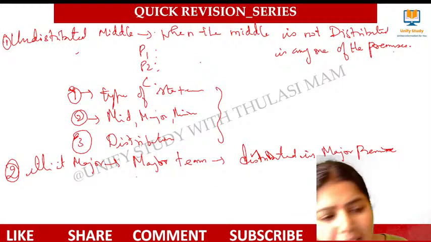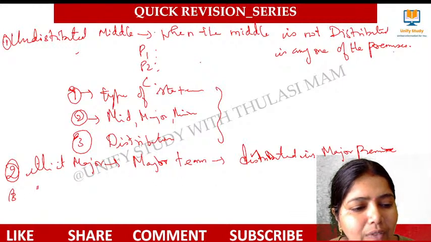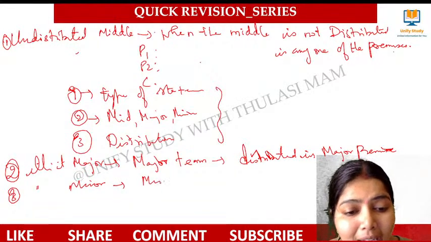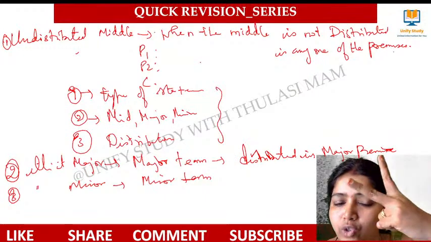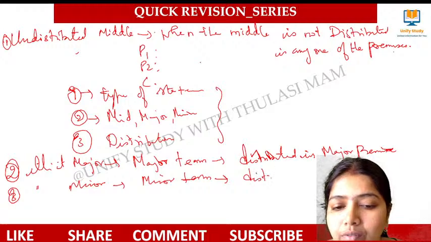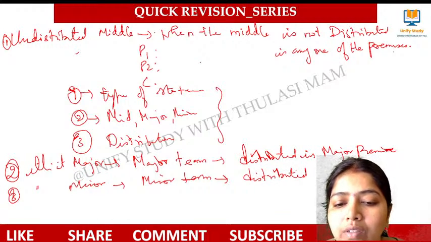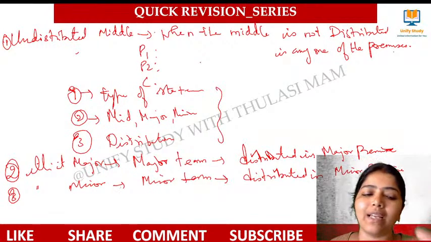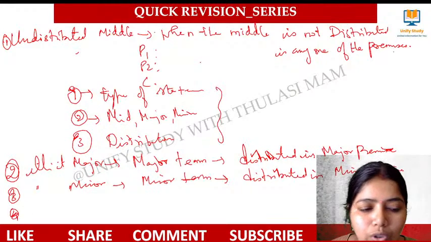Next one, the third one, illicit minor. The minor term resides in premise 2, so in that premise it should be distributed. That should be distributed in the minor premise, otherwise it is illicit minor. What is the fourth one?